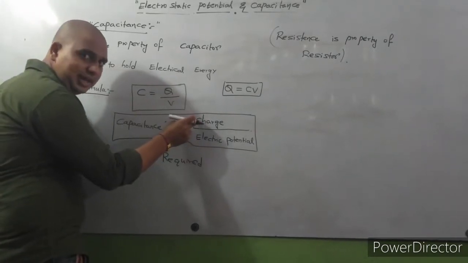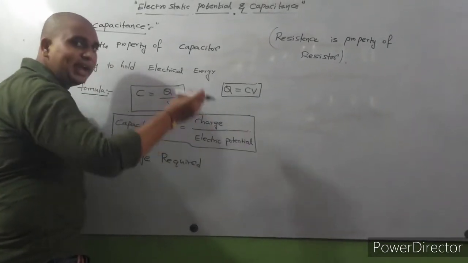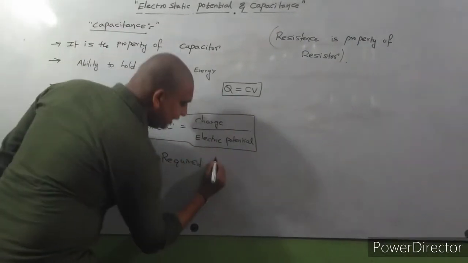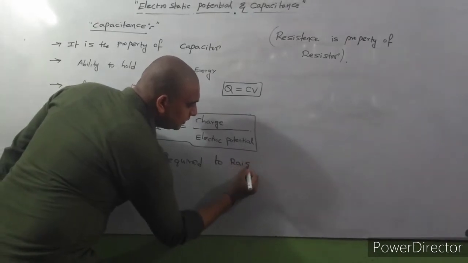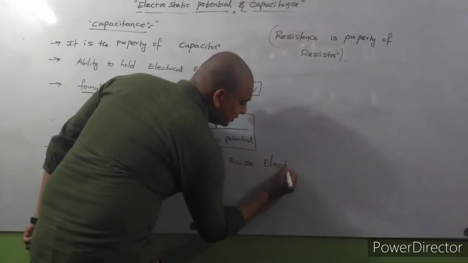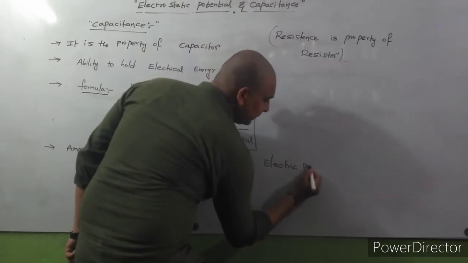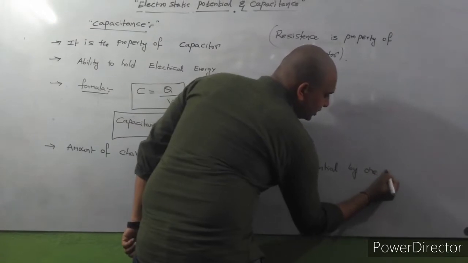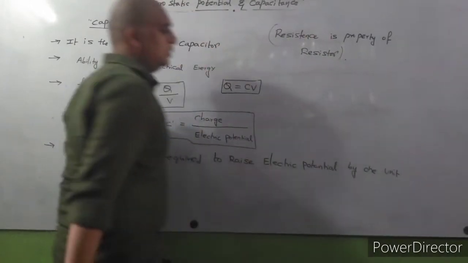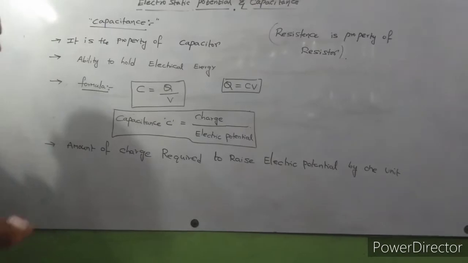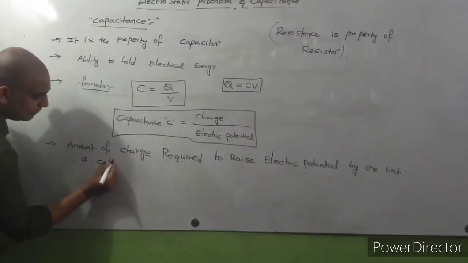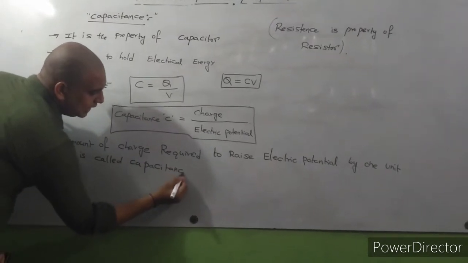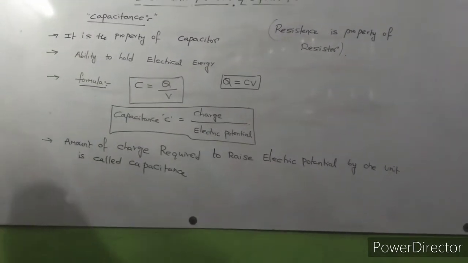Amount of charge required to raise electric potential by 1 unit is called capacitance.